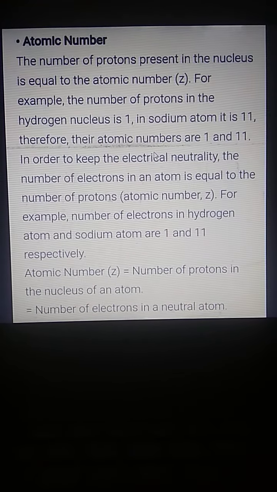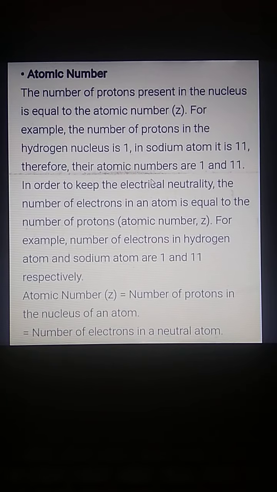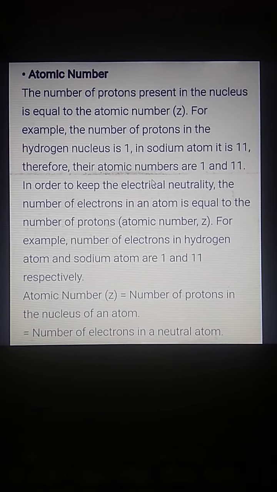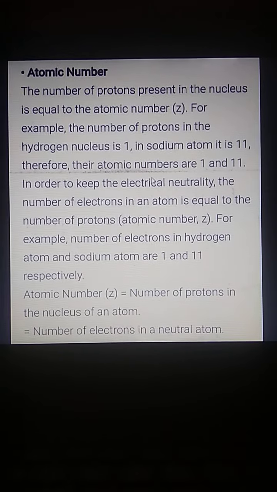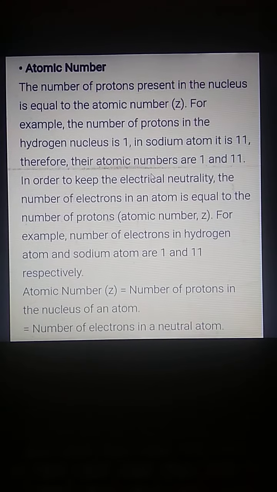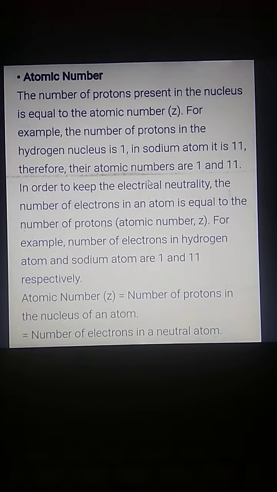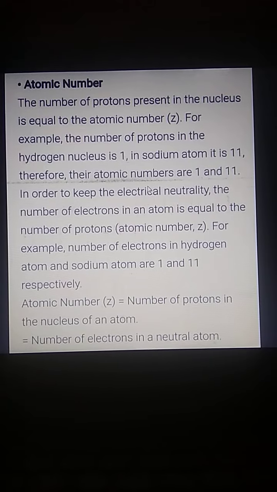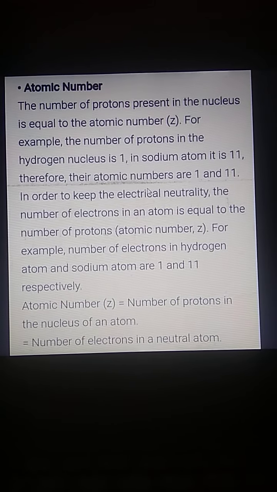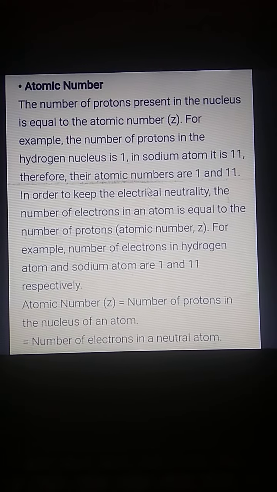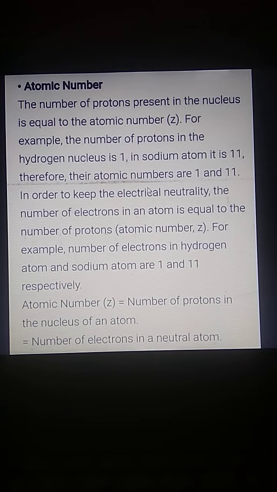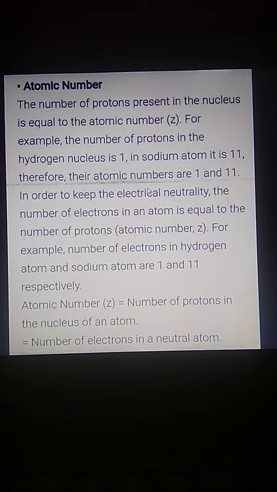For example, the number of protons in hydrogen is 1, so its atomic number is 1, and the number of protons in sodium is 11, so its atomic number is 11. And to maintain the electrical neutrality, the number of electrons is equal to the number of protons. As much positive charge there is, that much negative charge there will be. So the number of protons and electrons are equal, and the atomic number is given by the number of protons. Okay, this was atomic number.